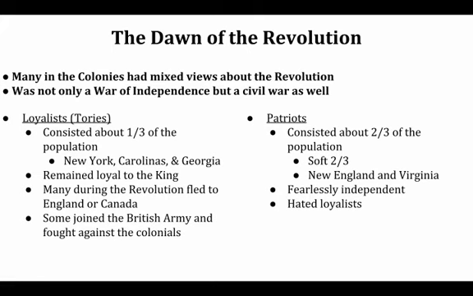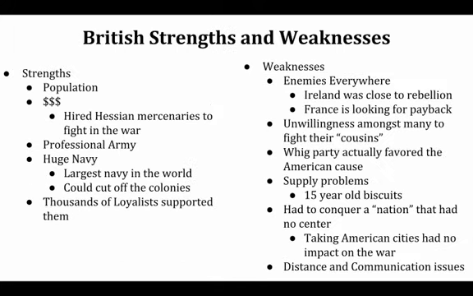They remain loyal to the king. In fact, some even fight against their brethren, their patriot brethren. And while the majority of Americans did want independence, it wasn't a huge majority. I would call it a very soft two-thirds. If you look at the patriot strongholds, it's pretty much New England and Virginia. That's where you see the hardcore zealots that pretty much hate Great Britain. They hate the loyalists, and they're the ones who are going to be the driving force behind this revolution.